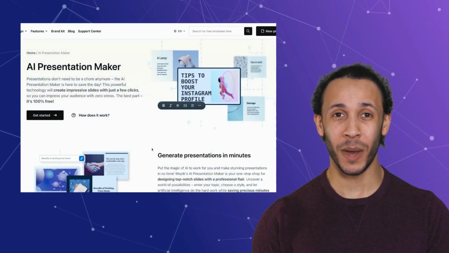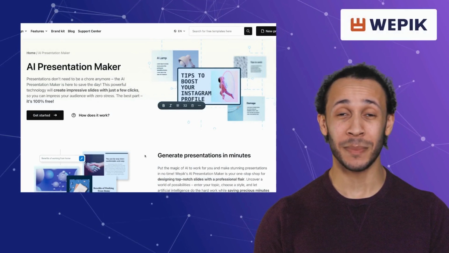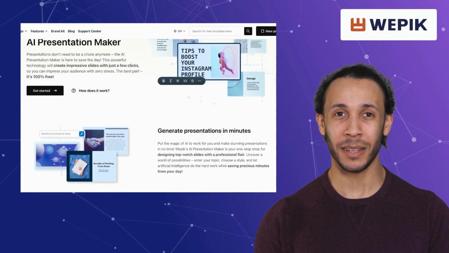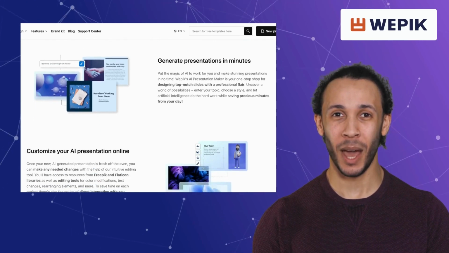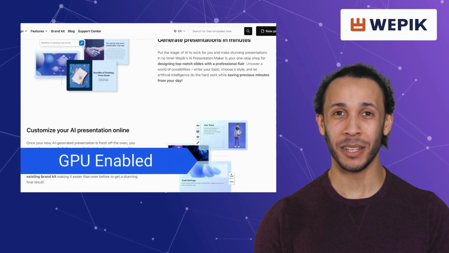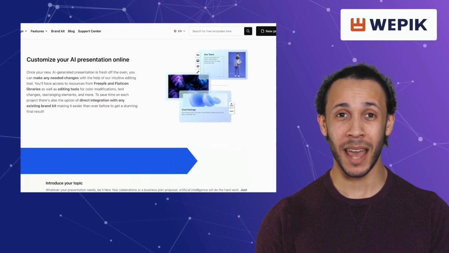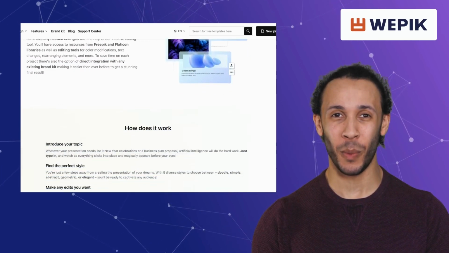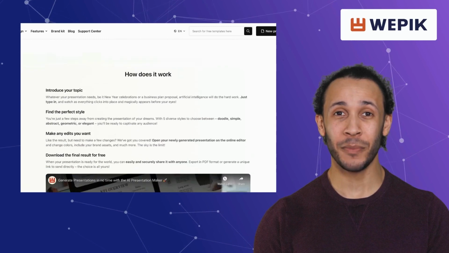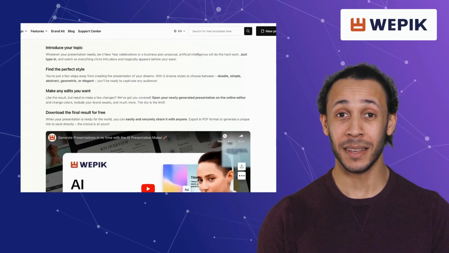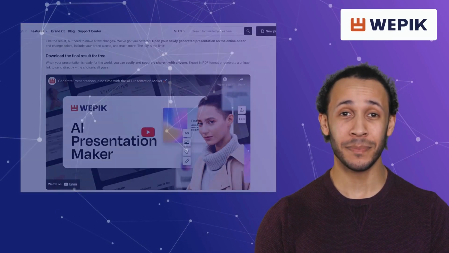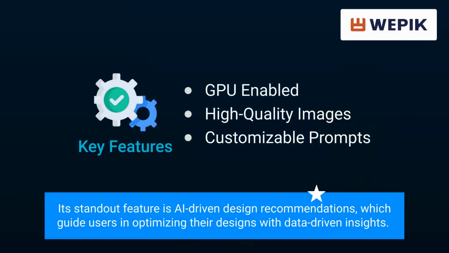Moving on, we have WEPIK. WEPIK is an expansive online design platform providing a range of customizable templates and collaboration tools. It offers features like AI image generation, pre-made images, and multilingual support. WEPIK facilitates collaborative design efforts by enabling multiple users to work on a design project simultaneously, enhancing team efficiency. Its standout feature is AI-driven design recommendations, which guide users in optimizing their designs with data-driven insights.